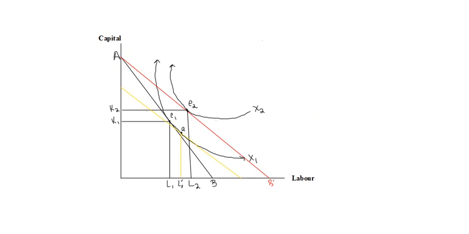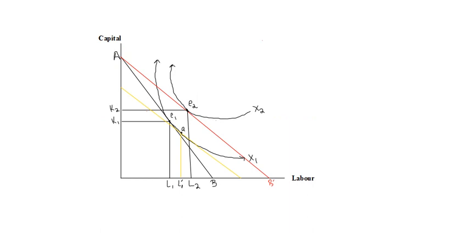that at point E1, the combination of capital and labor is K1 L1, and moving from E1 to A reflects that a greater quantity of labor is being hired because labor has become cheaper. This movement from E1 to A shows the substitution effect.